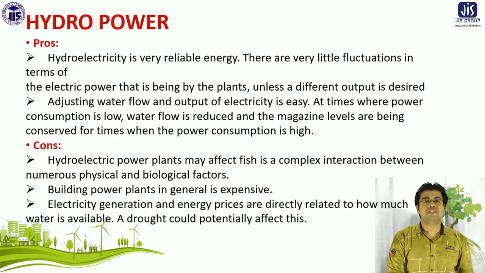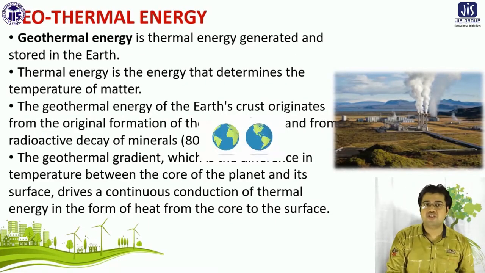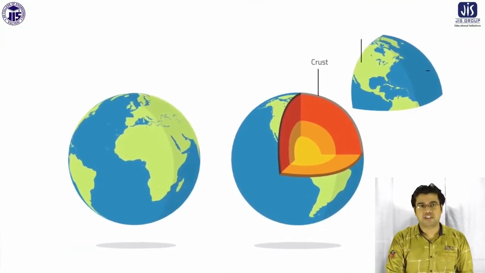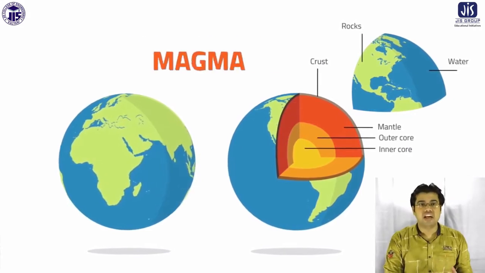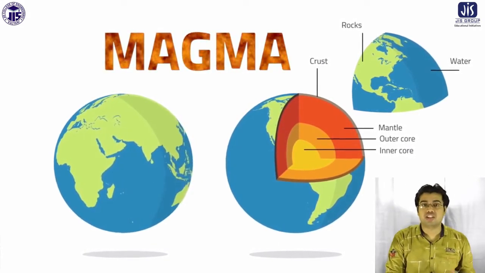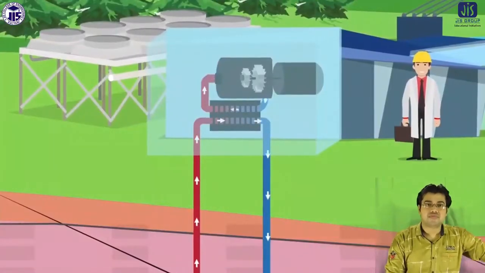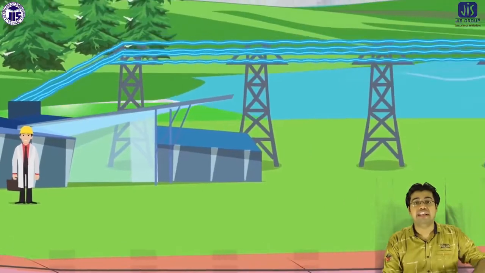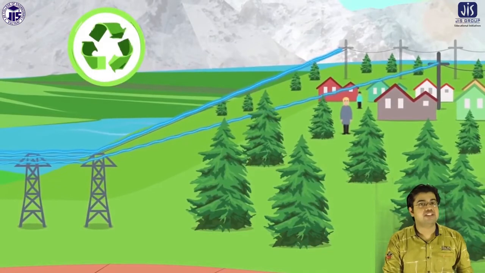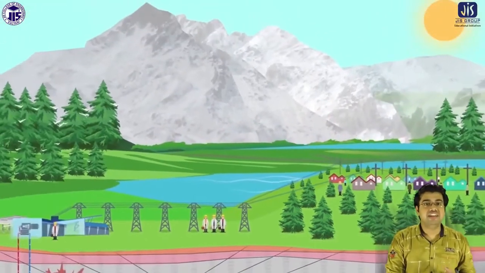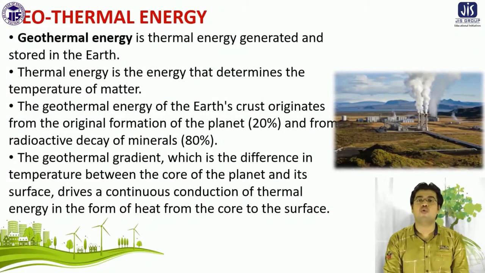Another important thing is geothermal energy. Geothermal energy is the thermal energy stored in the earth. Thermal energy is the energy that determines the temperature of matter. The geothermal energy of the earth's crust originates from the original formation of the planet. And the geothermal gradient, which is the difference in temperature between the core of the planet and its surface, drives a continuous conduction of thermal energy in the form of heat from the core to the surface.